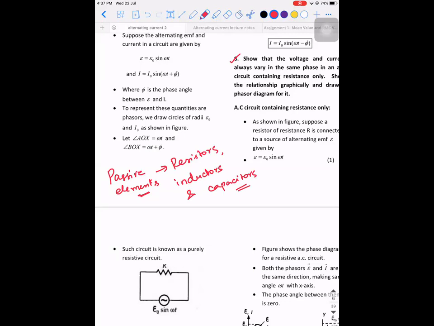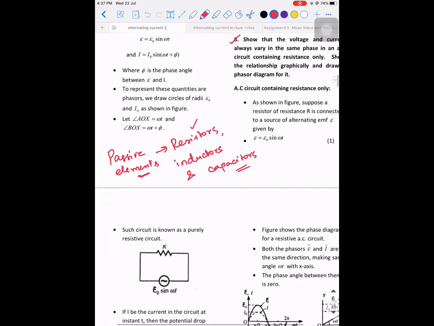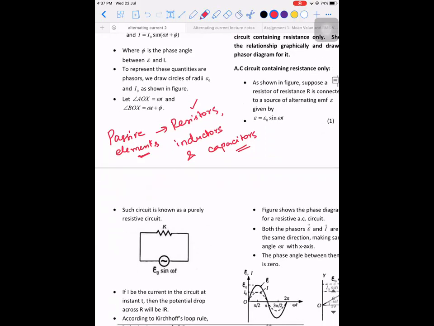Concentrate, okay? This chapter is all about connecting an AC source across an inductor individually, across a capacitor individually. We will connect it across a resistor and see what will happen. We'll connect this alternating source across an inductor and see what is going to happen. We'll connect it across a capacitor and see what is going to happen. By doing so, how many cases are generated?